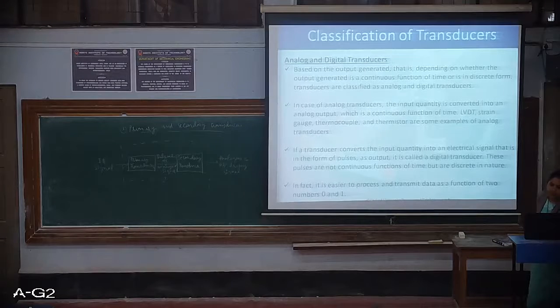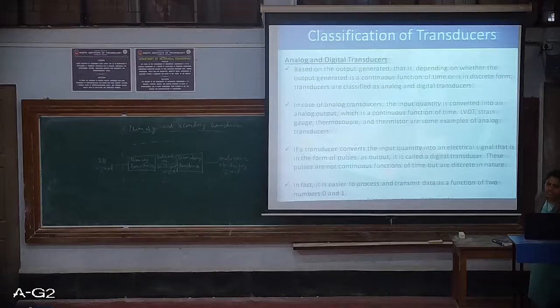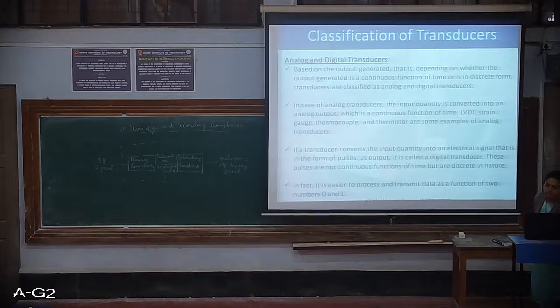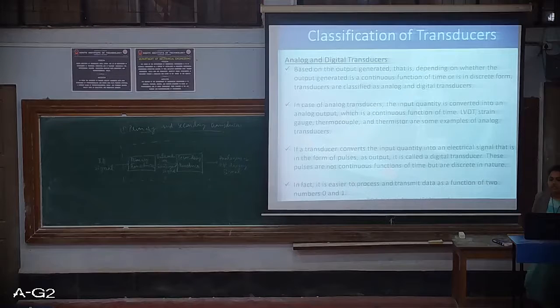The input quantity is converted into an analog output which is a continuous function of time. Some examples would be LVDT, strain gauge, thermocouple and thermistor.